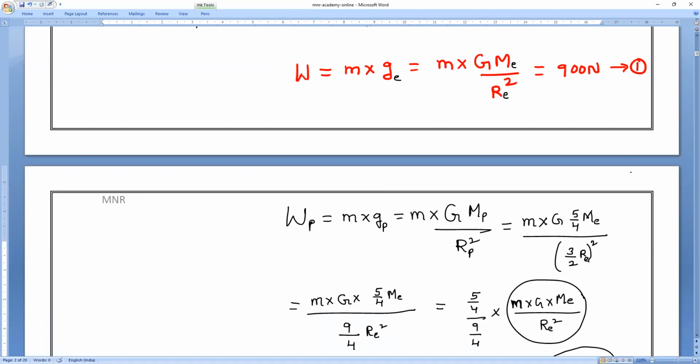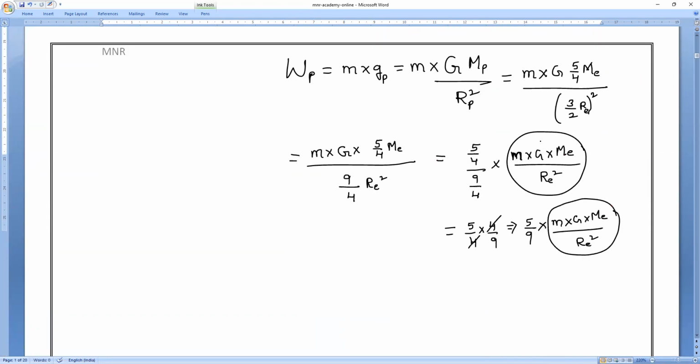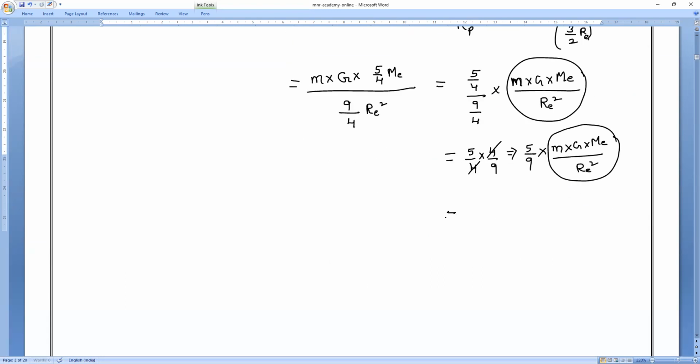This is fully equal to something we have already studied. The force of Earth. What is that? The weight on Earth, which is equal to how much? 900 Newton. Understand, guys? So 5/9 into 900. 9 ones are 9, 9 twos are 18... so 5 into 100. So what is the weight on another planet? Everybody? 500 Newton.